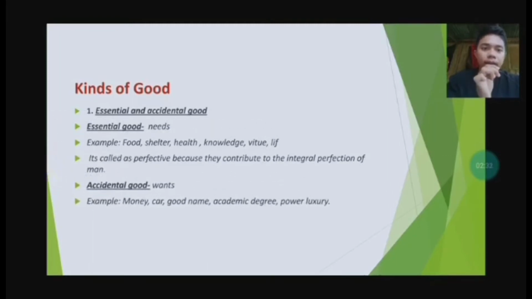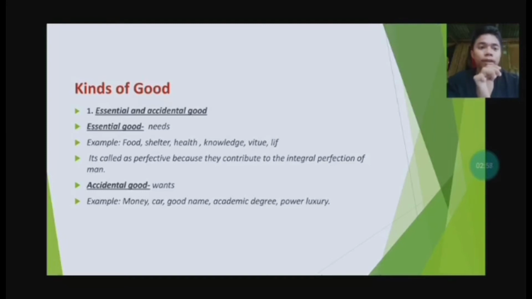Then accidental goods are our wants. They are only wants or dreams that we want to achieve, like an academic degree, car, a good name, or money. Someday I will have a car, but that's only our want or dream. That's called accidental goods.